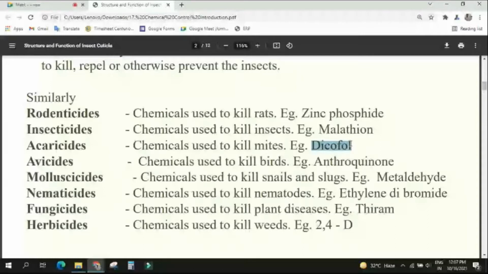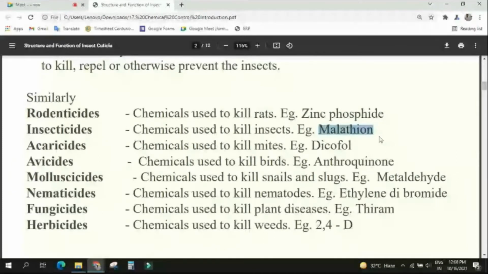But you see, chemicals used to kill the rats, that is your rodenticide. One example is zinc phosphide, aluminum phosphide, sulfur tablet. These are rodenticides. These are important. This malathion anyhow we'll discuss in the insecticide. Understood? Yes or no? Yes, sir.